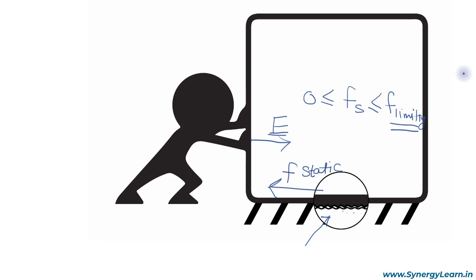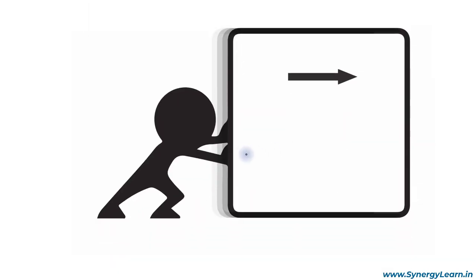Let us consider the case of kinetic friction. When the force exerted by the man is large, then the block starts sliding forward. In this case, the magnitude of friction becomes constant and friction here is called kinetic. We call friction kinetic when surfaces in contact slide over each other. So remember, when the surfaces in contact do not slide over each other, the friction is termed static, but when they slide over each other, the friction is called kinetic.